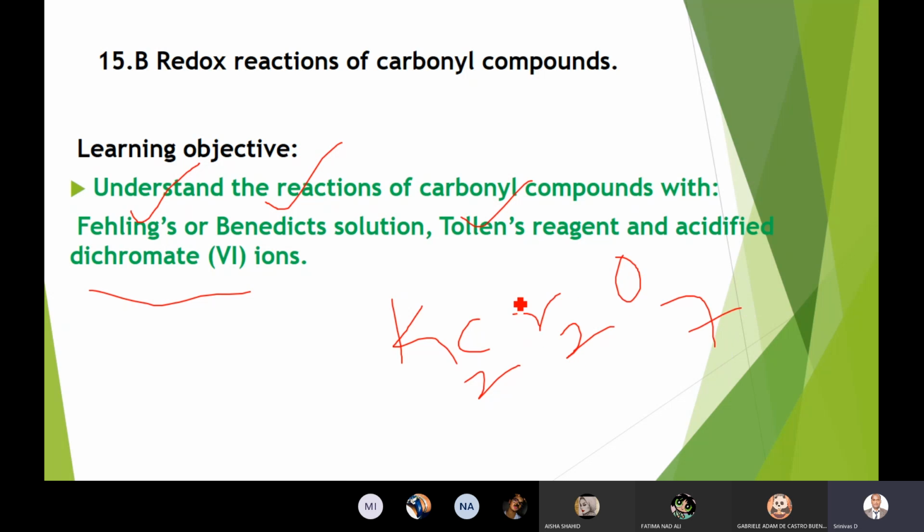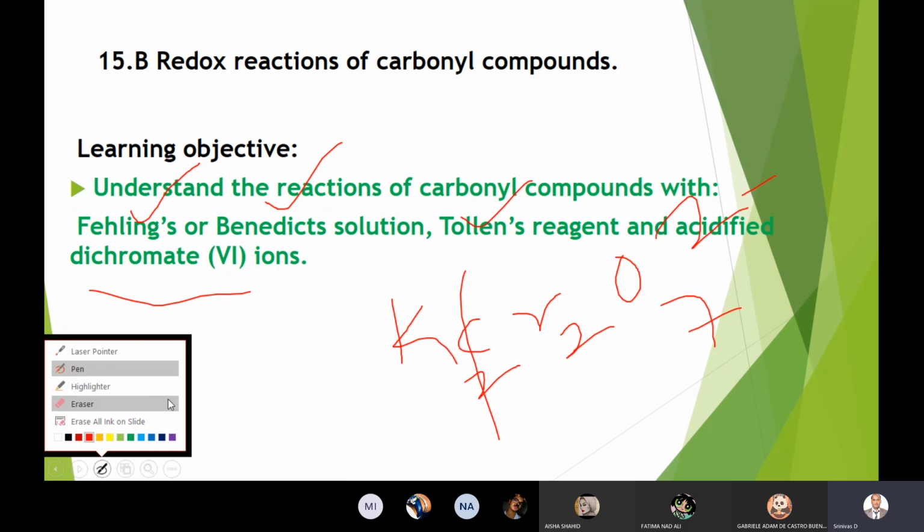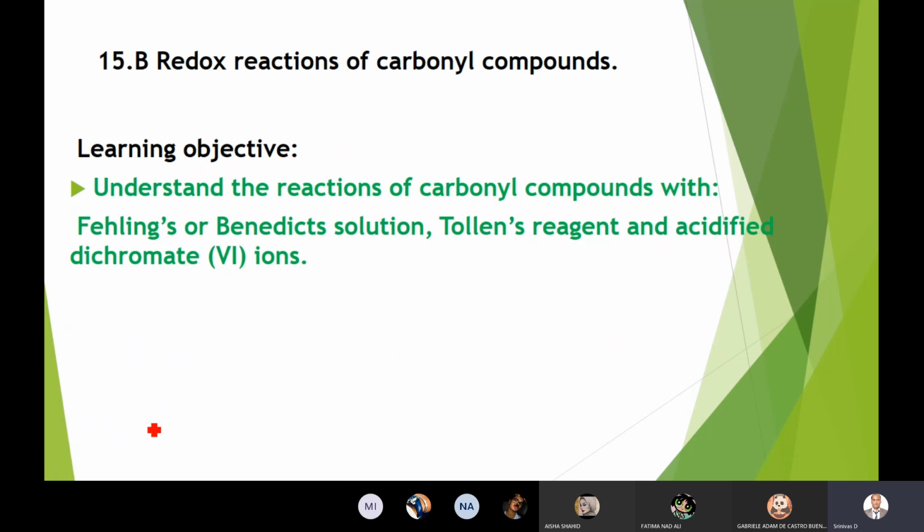Dichromate has two chromium atoms. You remove the potassium, then you will get a 2- charge here. So this is your dichromate ion. But the very new things you need to understand at this point are Fehling's, Benedict's, and Tollens reagents. These are the reagents which are useful to distinguish between aldehydes and ketones. I'll discuss more details in further slides.